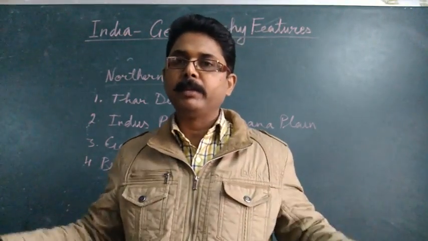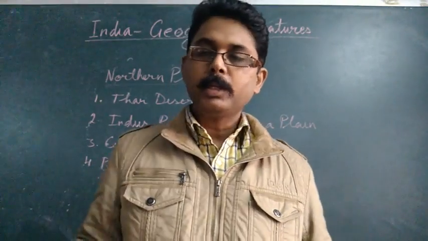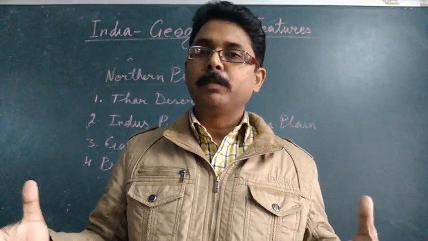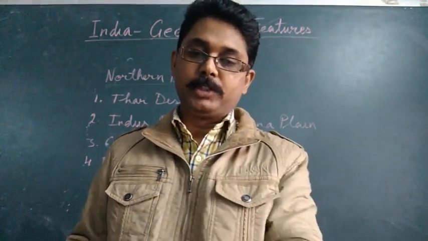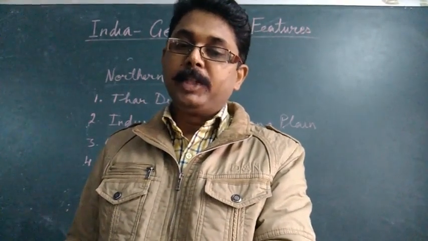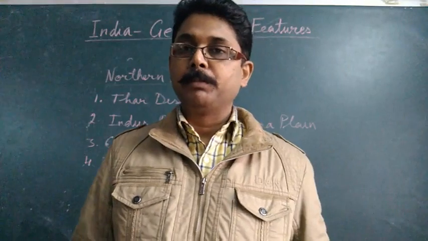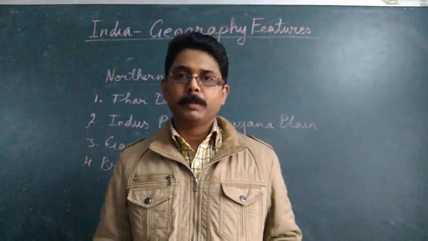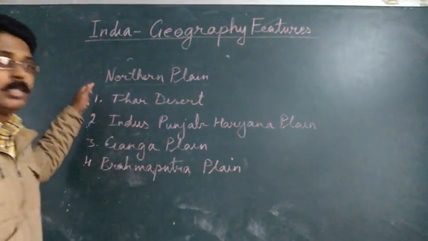So this whole plain region is formed by the river Brahmaputra and its tributaries. And the major tributary, as all of you know, is the river Barak, one major tributary of the Brahmaputra.